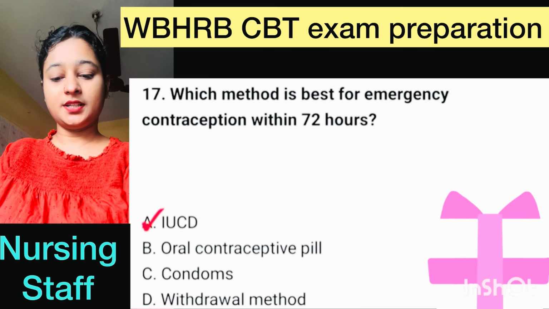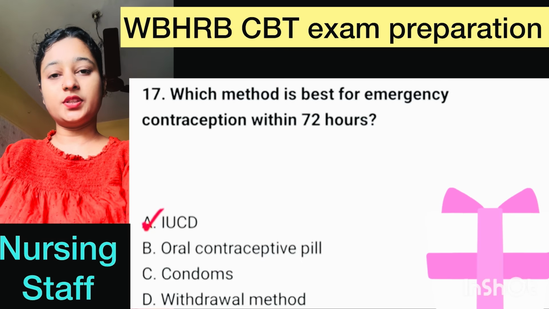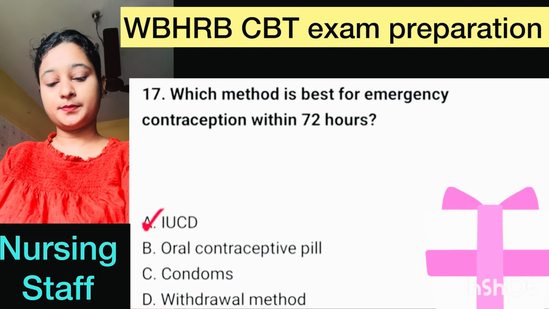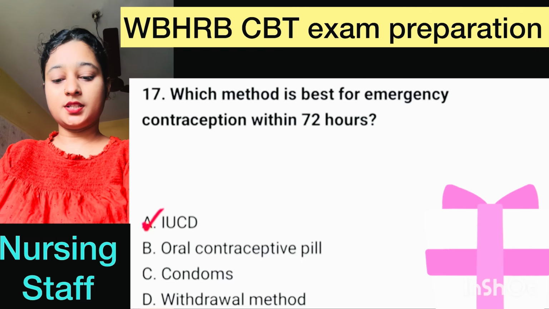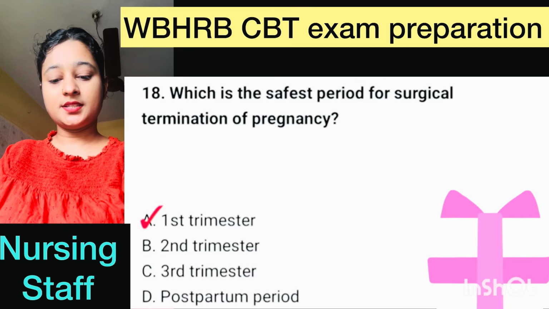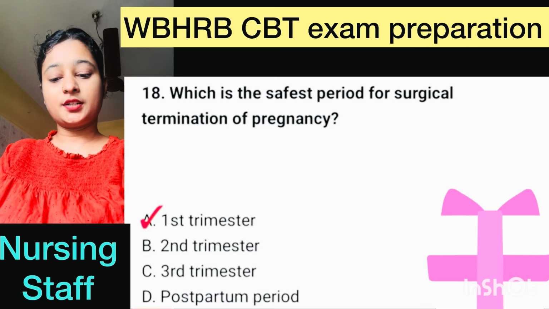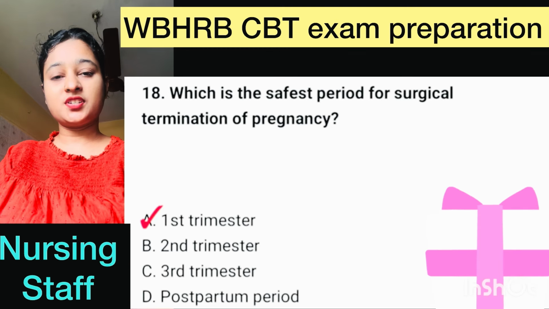Question number 17. Which method is best for emergency contraception within 72 hours? Here correct option is option A, IUCD. Question number 18. Which is the safest period for surgical termination of pregnancy? Here correct option is option A, first trimester.